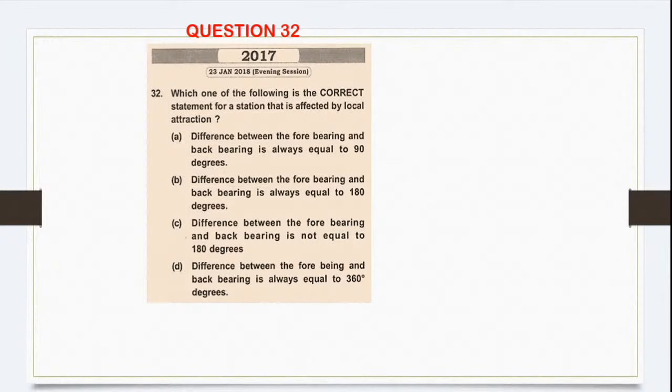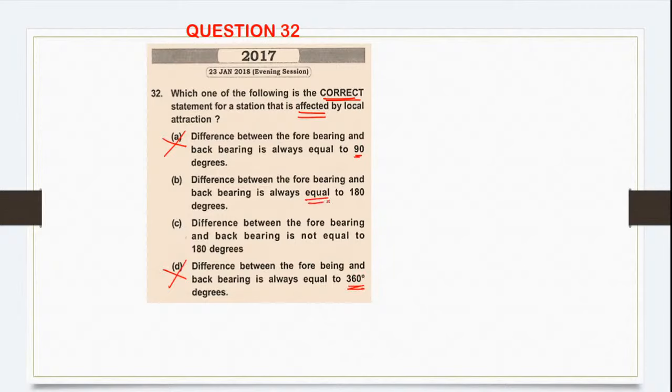Now, which of the following is the correct statement for a station that is affected by local attraction? So he is telling the station is affected by local attraction and he wants the correct statement for it. Difference between the forebearing and back bearing is always equal to 90 degree. Always equal to 180 degree. Not equal to 180 degree. Always equal to 360 degree. See, this is wrong because it cannot be 90, it cannot be 360.